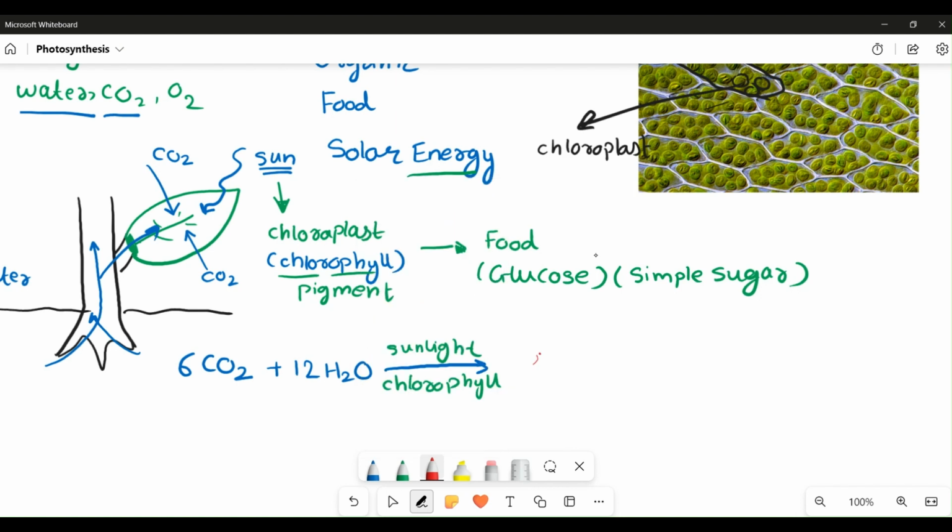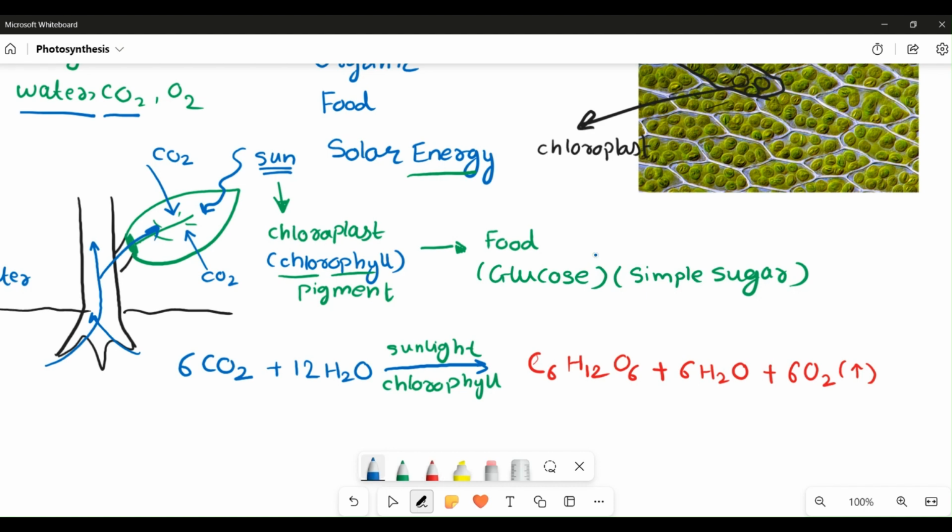The structural formula of glucose is C6H12O6, and as you can observe, this molecule is quite large. The 6 carbon dioxide molecules are getting converted into a molecule of glucose. But this is not all. The glucose molecule which is produced is also accompanied by 6 molecules of water and 6 molecules of oxygen. And this oxygen is released through the stomata and is necessary for all living organisms to consume in the process of respiration.